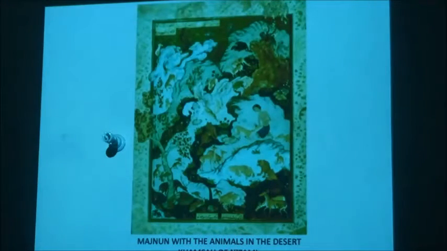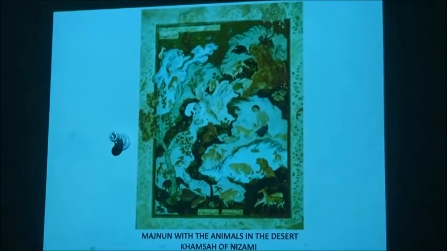This is another document, same story, Majnu with the animals in the desert, and this is done during a different, later period, and you see Majnu in the desert with all these animals. So he has forgotten who he is, he's transcended himself, so to speak, in the state that he is, or the hal that he is. And he is at peace with the environment, and all the animals that are around him represented certain levels, certain attributes, and also the fact that he is able to have tamed the lion within him.